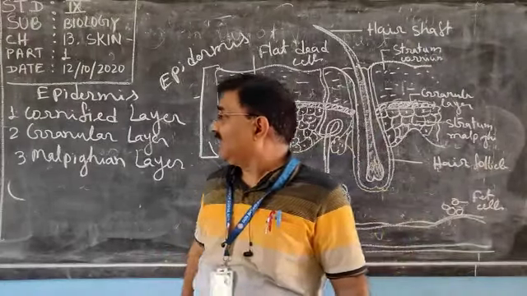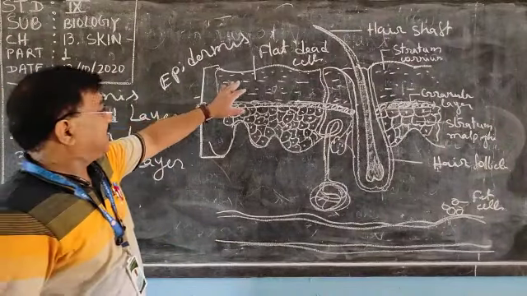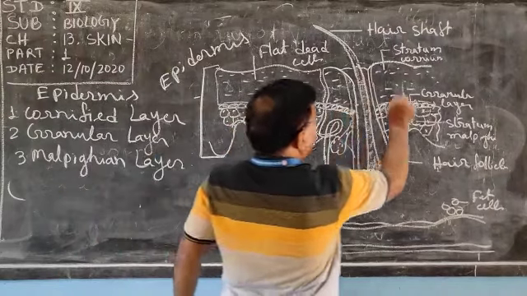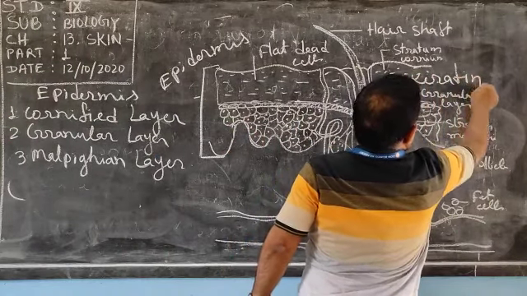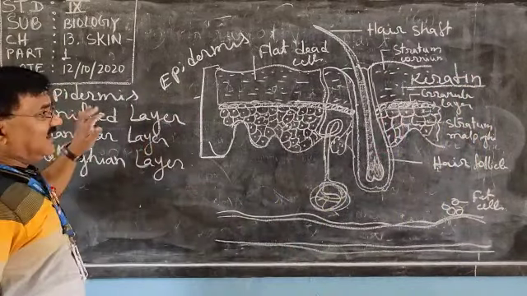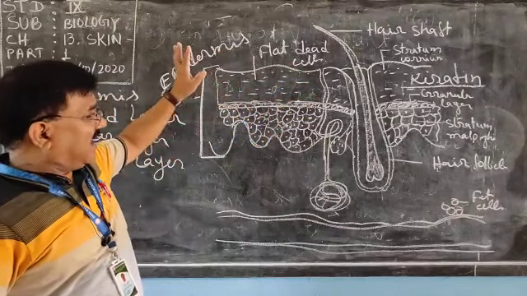One thing I had left: this cornified layer is made up of a protein, and the name of that protein is keratin.